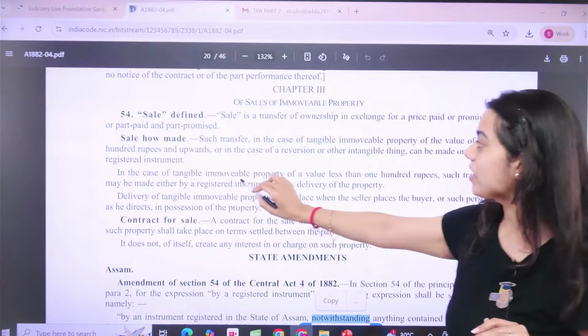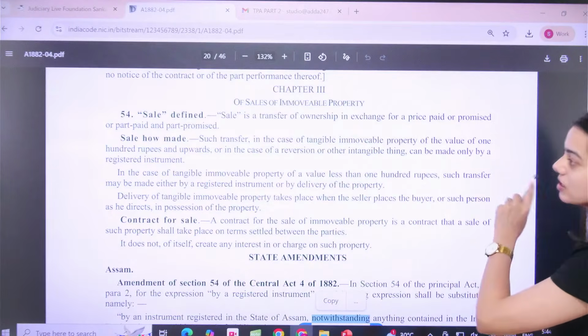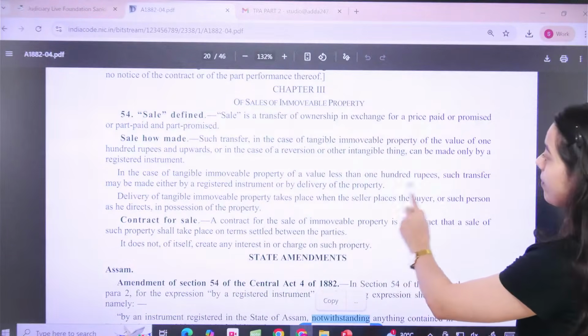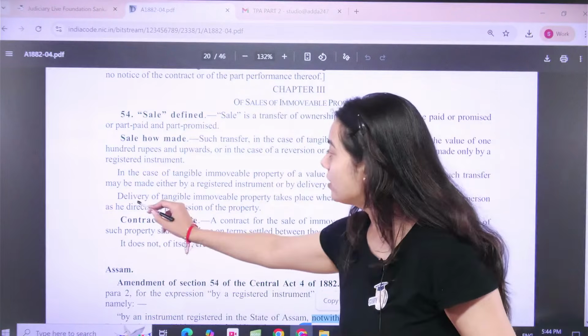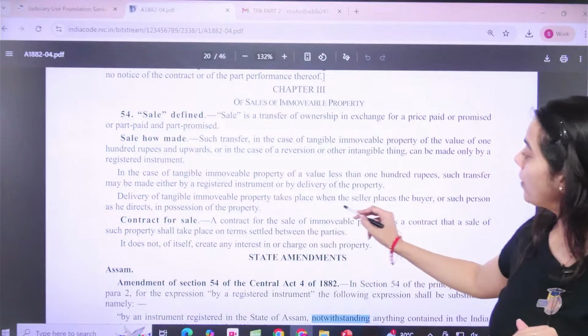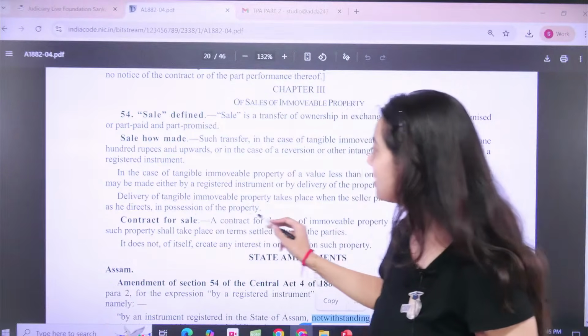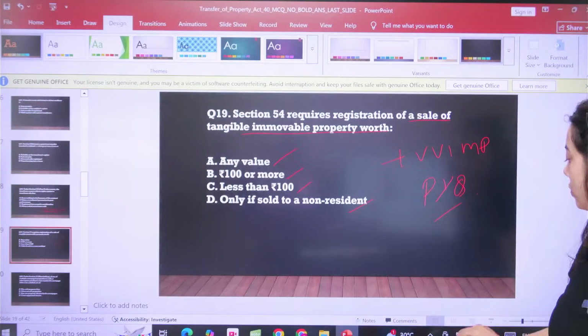In the case of tangible immovable property of less than 100 rupees, such transfer may be made either by registered instrument or by delivery of the property. Okay. Now another point, delivery of tangible immovable property takes place when the seller places the buyer or such person as he directs in the possession of the property. So now we were on question number 19.